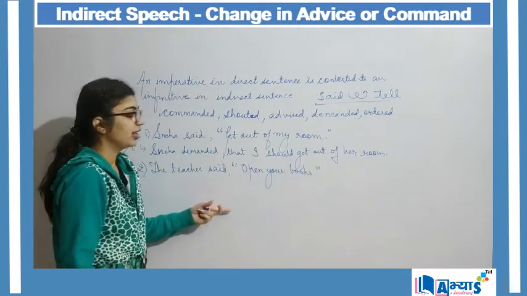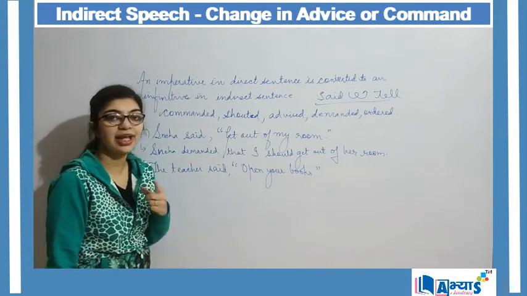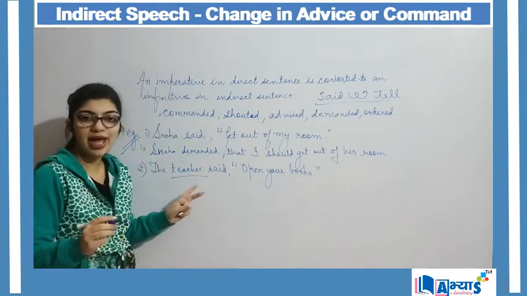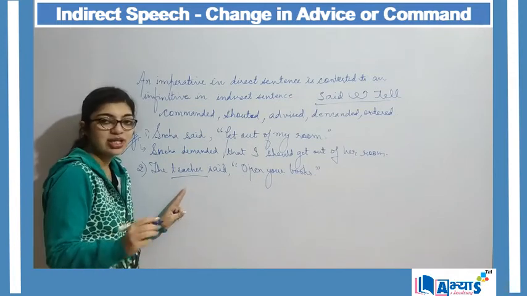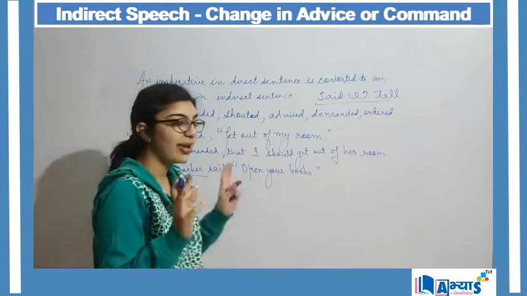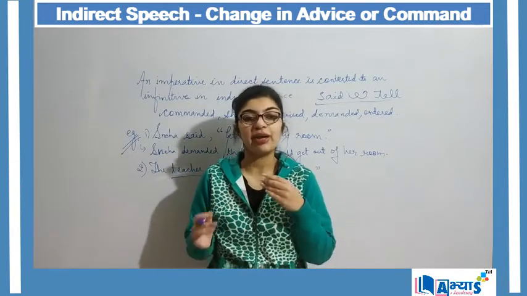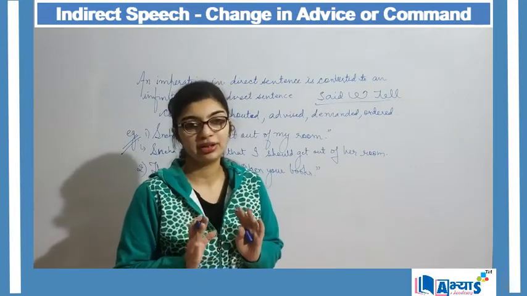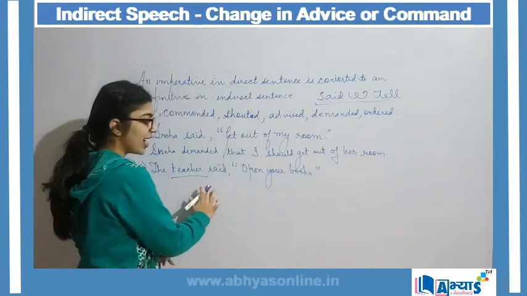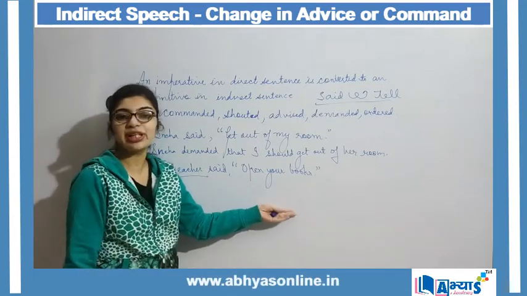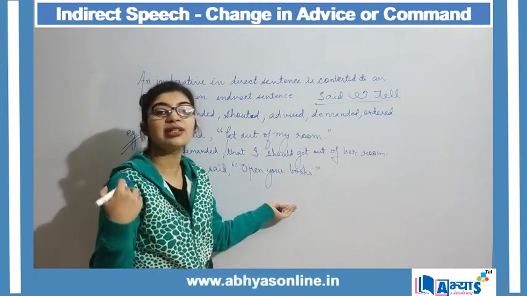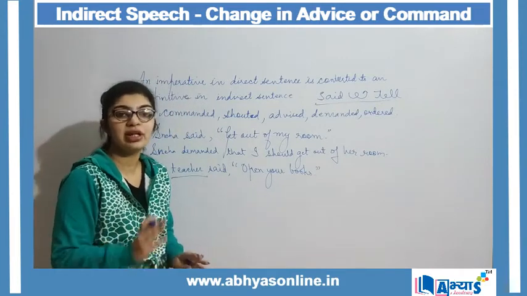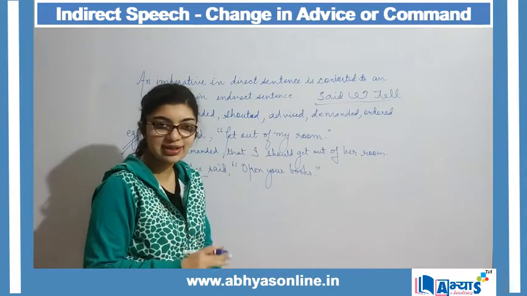Over here there is a hidden object, and that object is the student, because we know that the pair of a teacher is a student, right? If any time we are talking about a teacher, a student will always enter in that case. So the teacher said open your books. To whom will the teacher say so? The teacher will always ask the students, right? So here students is my hidden object which I will be using in the indirect sentence.